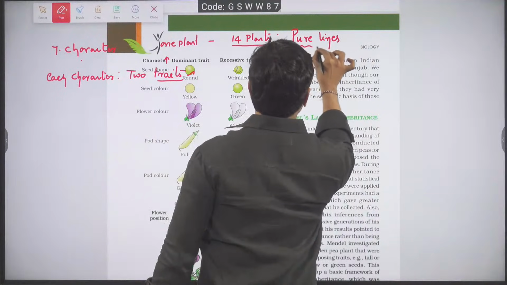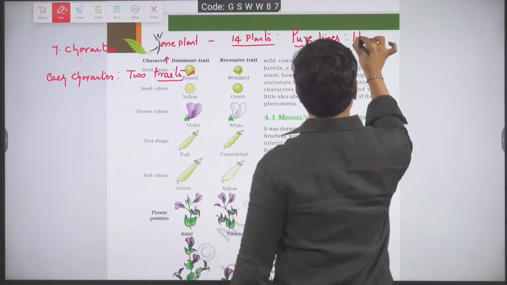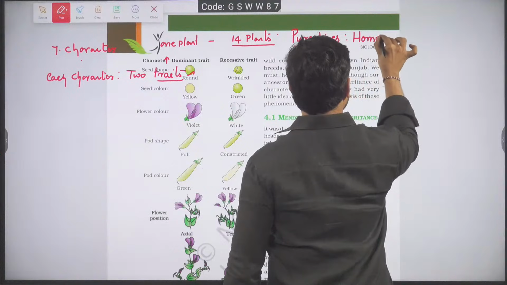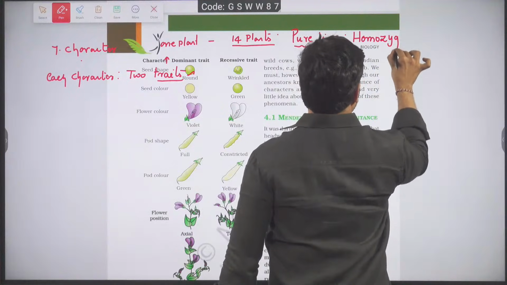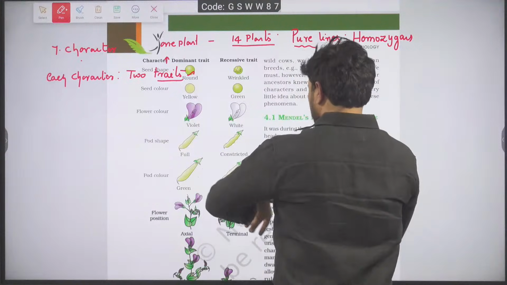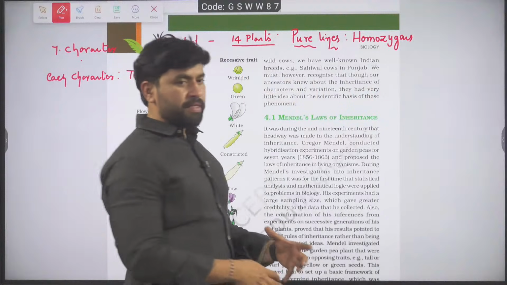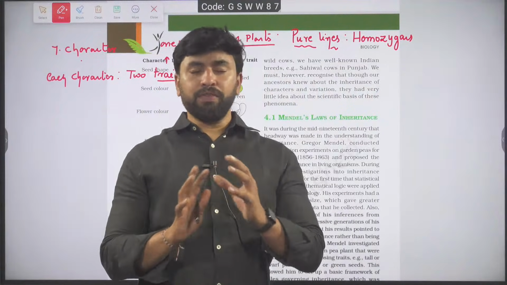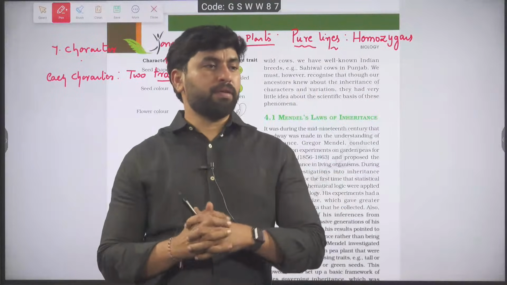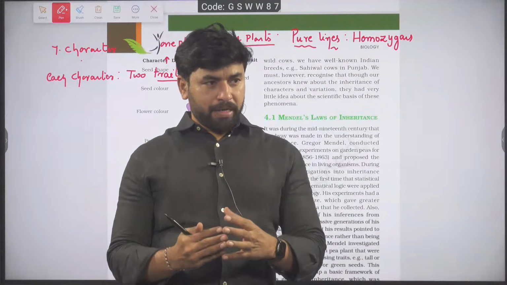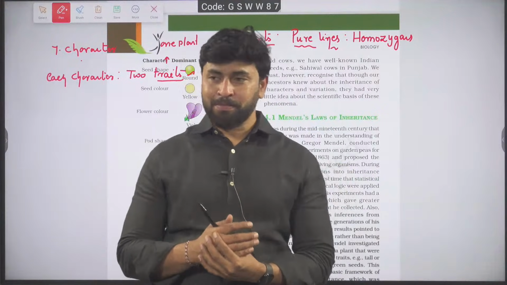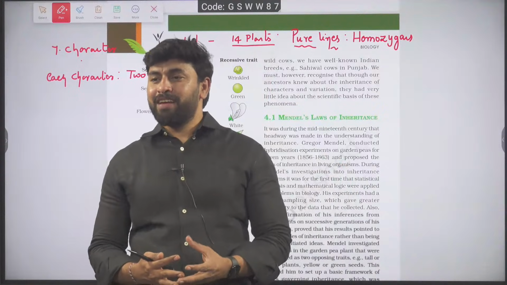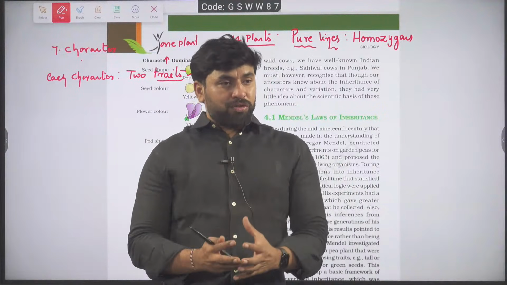What do you mean by pure lines? Genetically, they must be homozygous. And how do you know they are genetically homozygous? Upon selfing, they should not give any sort of variation at all. For example, I have taken a tall plant and I have selfed it, and it has given tall, dwarf both.